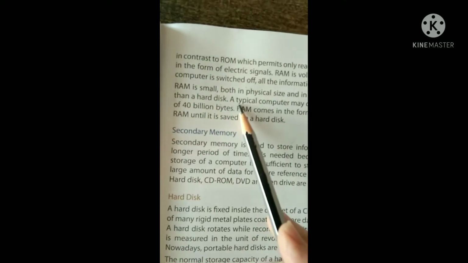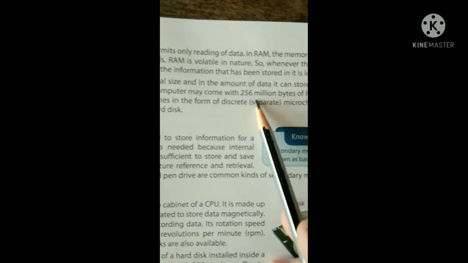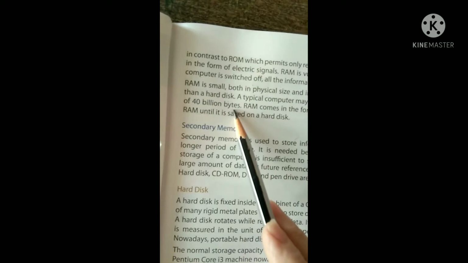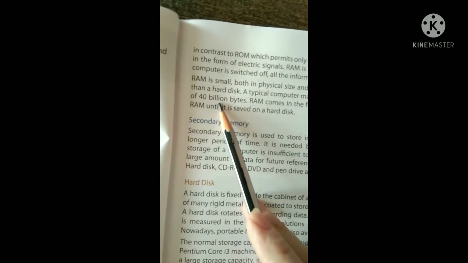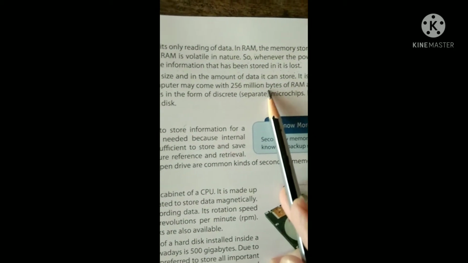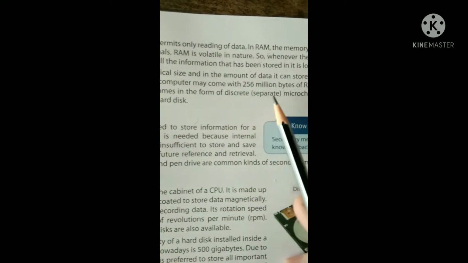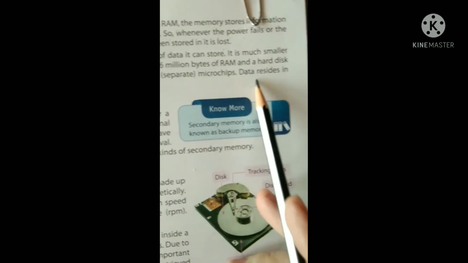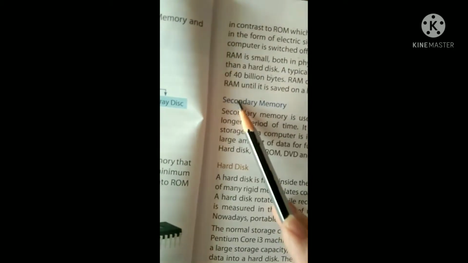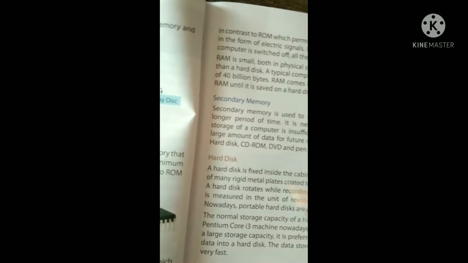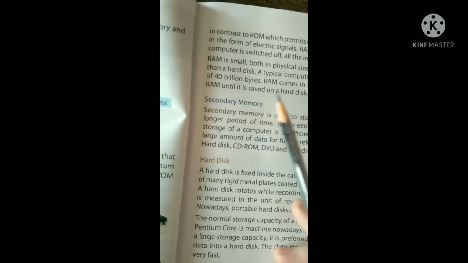It is much smaller than a hard disk. A typical computer may come with 256 million bytes of RAM and a hard disk of 40 billion bytes. See, here it is given billion and here it is million. It is so small. RAM comes in the form of discrete, that is separate, microchips. Data resides in RAM until it is saved on a hard disk.